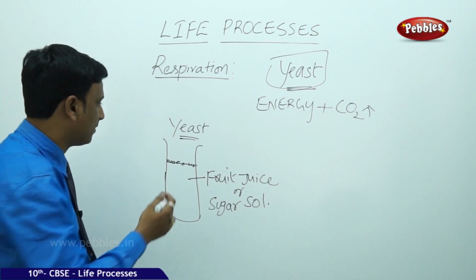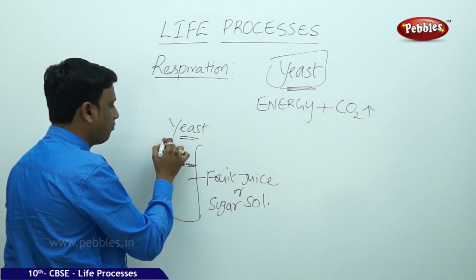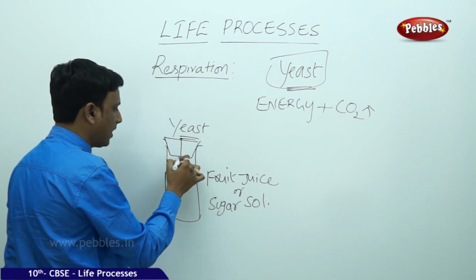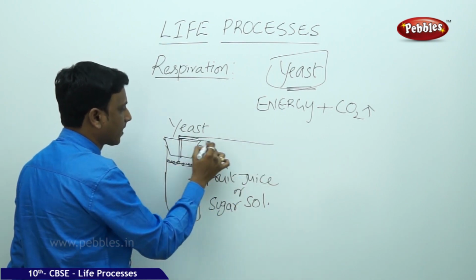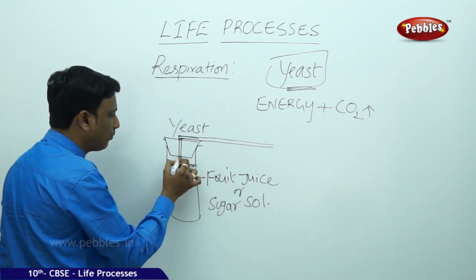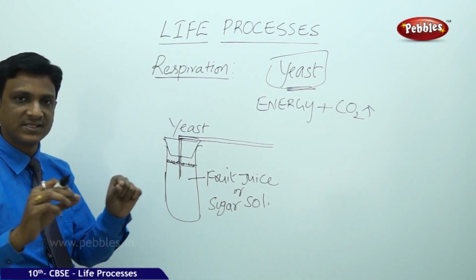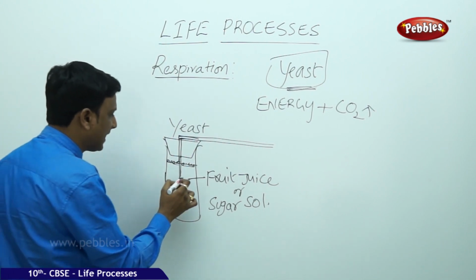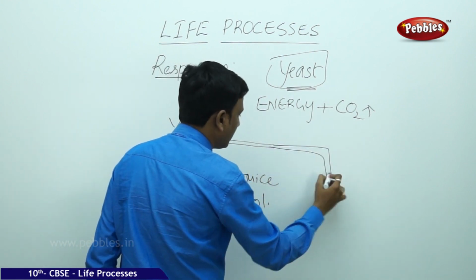A baker's yeast, you can put some yeast and keep it closed. Now fit a cork which has one hole, and through this hole put a pipe into this solution. You have taken a glass pipe which can be bent by heating, and you have bent the pipe in this shape, with two bends.